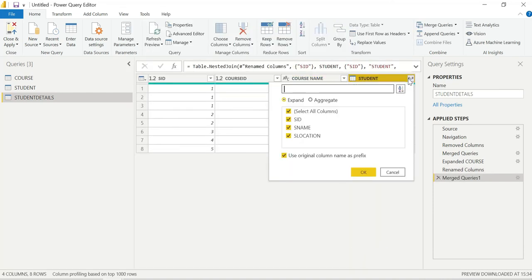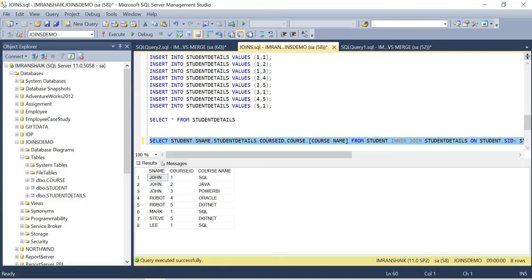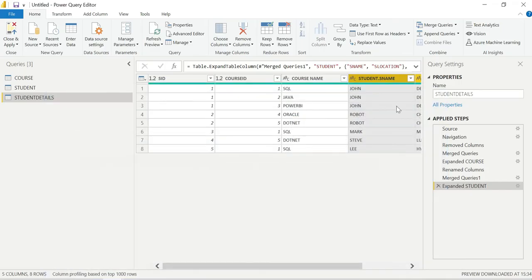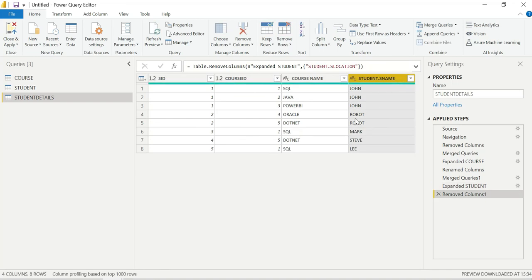Here I need to add student name. Okay, student name and student location. If you want student location, we perform the same thing. But we want student name, so I don't want student location. If you want it like this, okay. I don't want student location. I want student name.